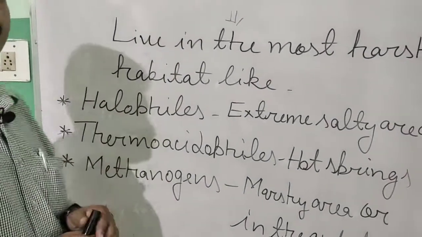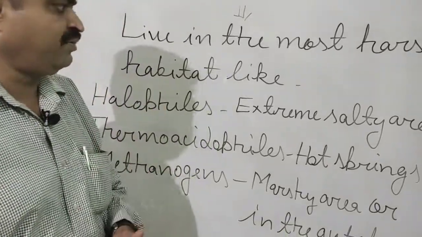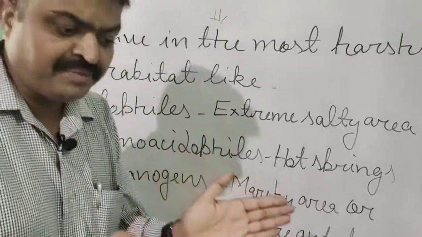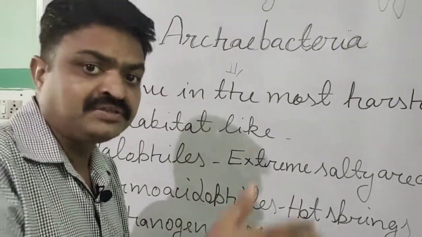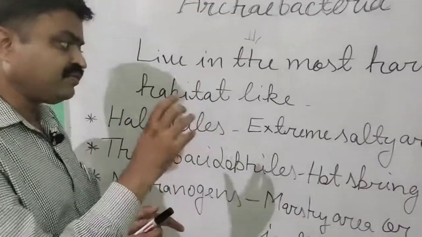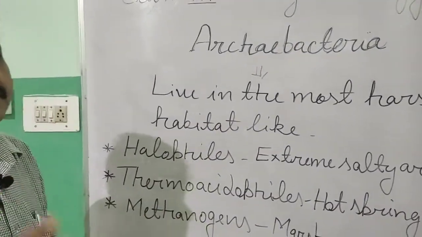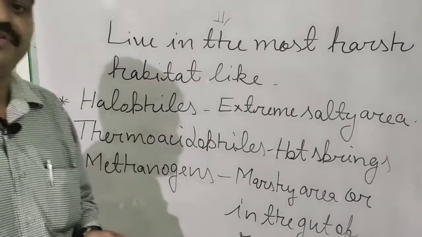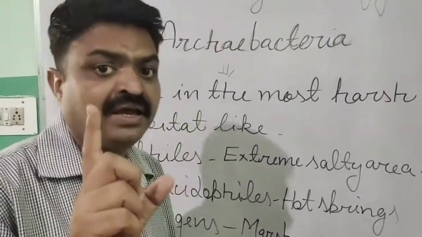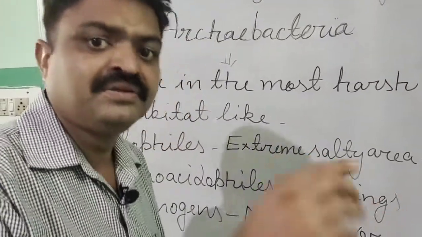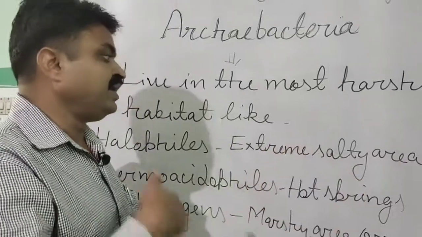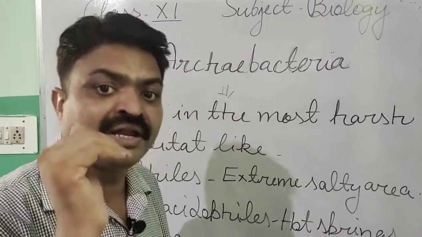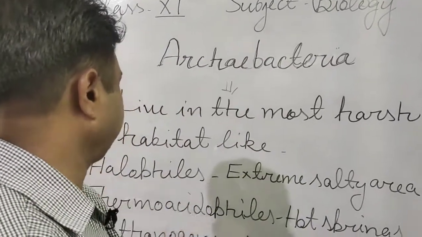The first group of bacteria is found in extremely salty areas, means in marine water that contains more and more salt. In that water the bacteria are also found, and those bacteria are known as halophiles. What do we call them? Halophiles. So halophiles are found in extremely salty areas or in marine water.